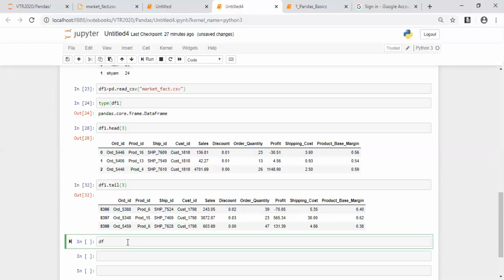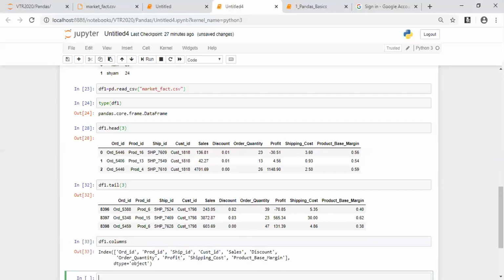I want you to maintain a cheat sheet: make a side heading as pandas, and under that maintain series and data frame. In the data frame, we are seeing different functions: head function, tail function, and now the columns function. I say df1.columns. It says order ID, product ID, shipment ID, customer ID, sales, discount. These are the columns you have in your data frame named df1.